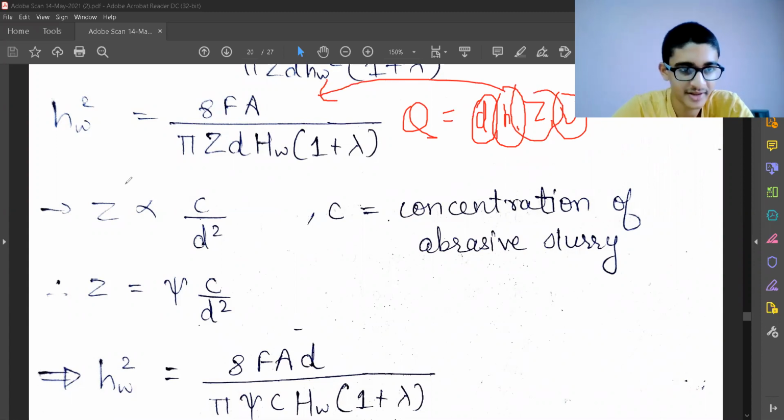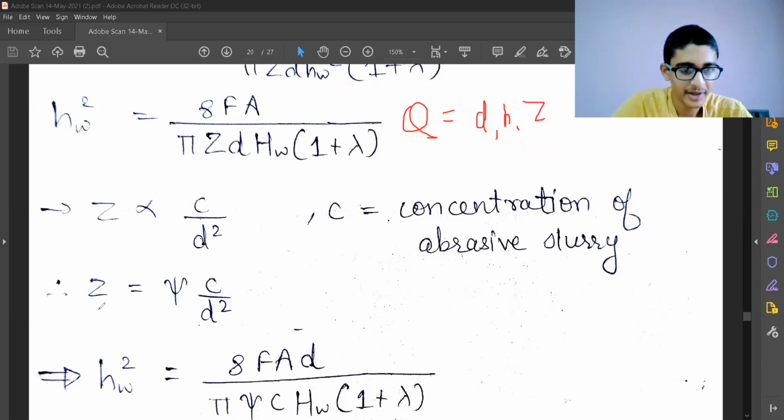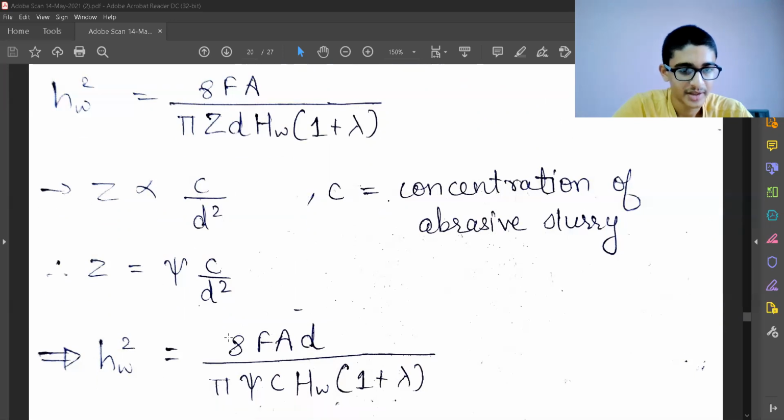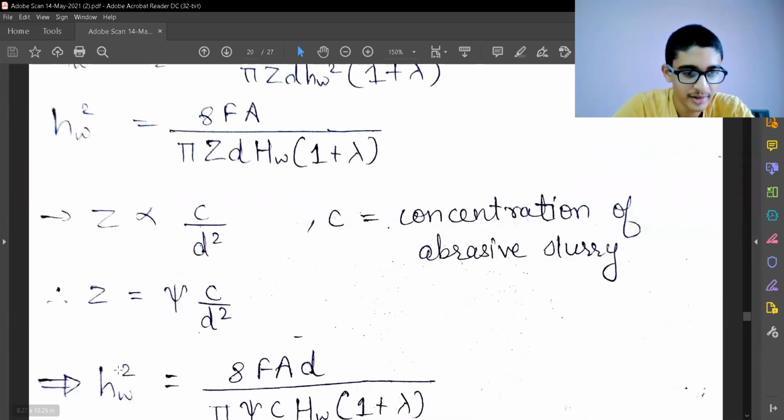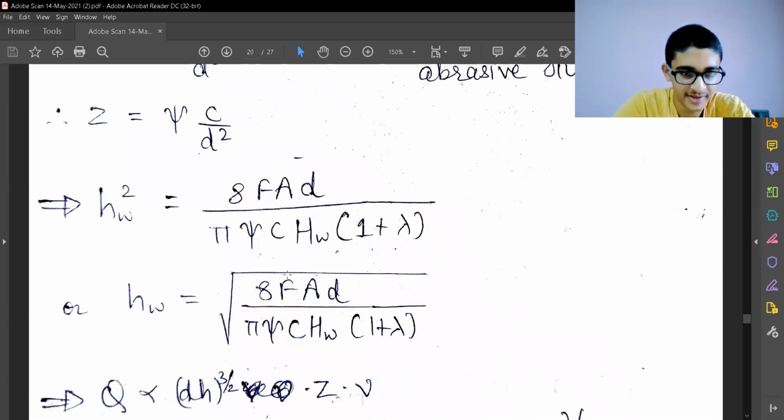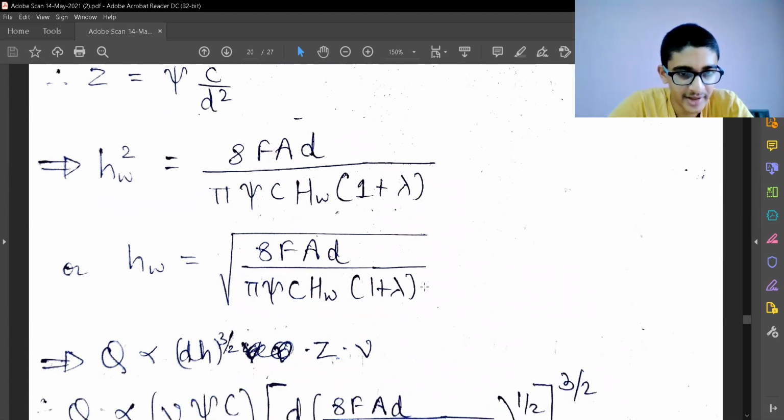Now we want to figure out the concentration, that is, the number of abrasive particles, not the concentration itself. So it is dependent on the concentration and the diameter, concentration upon area. C is the concentration of the abrasive slurry, the concentration with respect to the water or air stream which we are using. So Z will be some constant psi times C by D square. When we substitute that Z over here, HW will be something like this. So HW square is this, or HW is the square root of that HW square. So this is the final equation for HW.